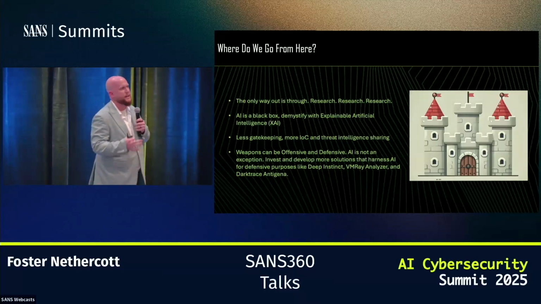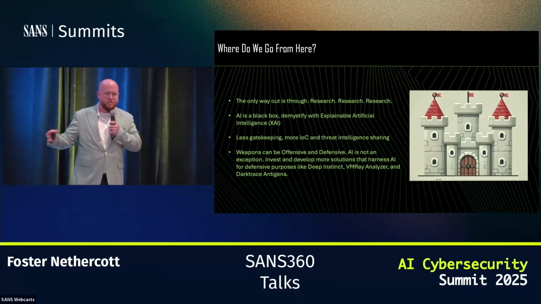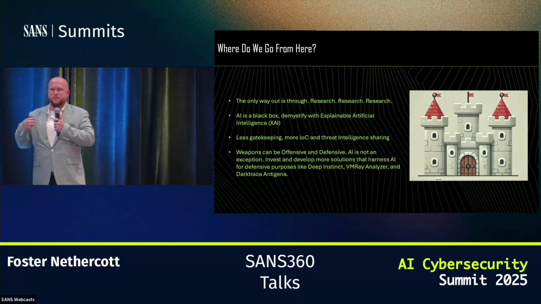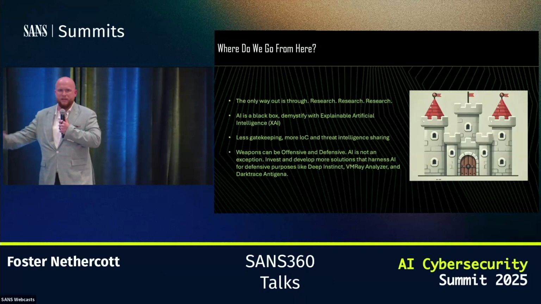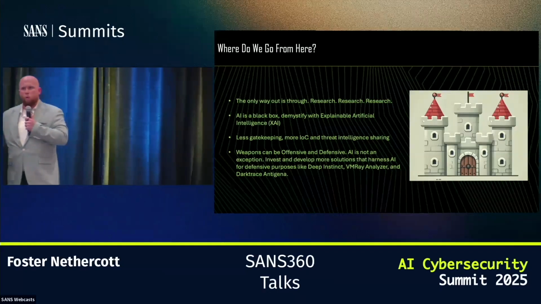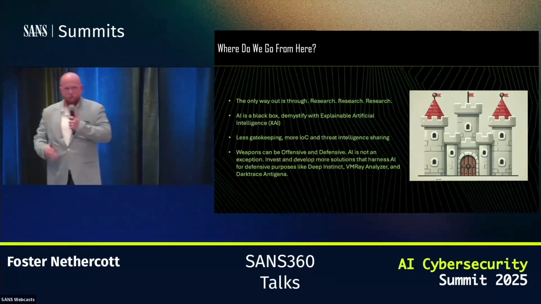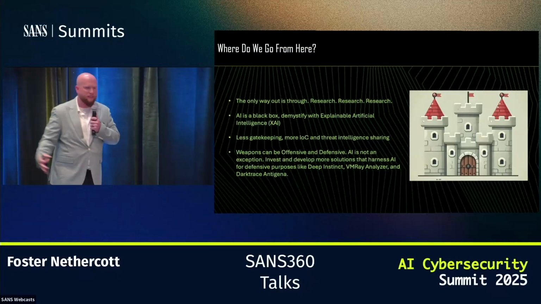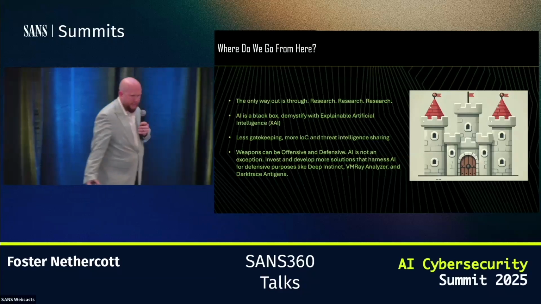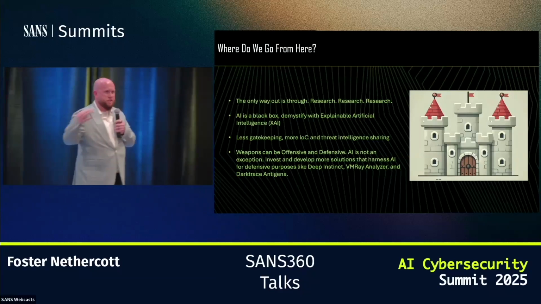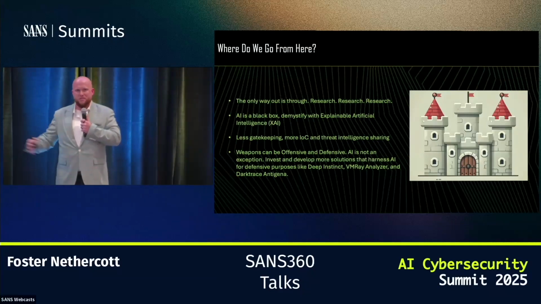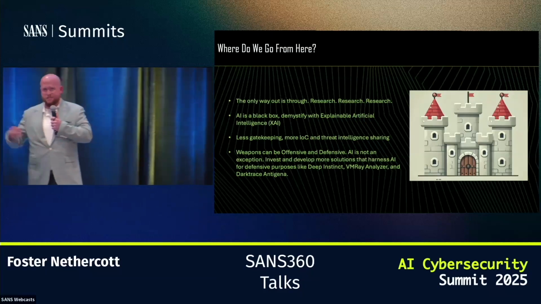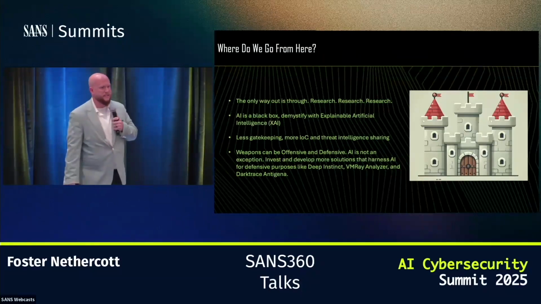I'm sure you've heard that a million times throughout the different presentations today. We have to demystify how the AI is actually working. There are new movements towards XAI, explainable AI. Have AI tell you why it is behaving the way that it's behaving, so I can start to demystify what your behavior is and how you are actually driving this behavior. We need less gatekeeping, more indicators of compromise. We need to share more of the open source intelligence that we are capable of gathering so that we can tear down those barriers and start to develop reasonable defenses against it.